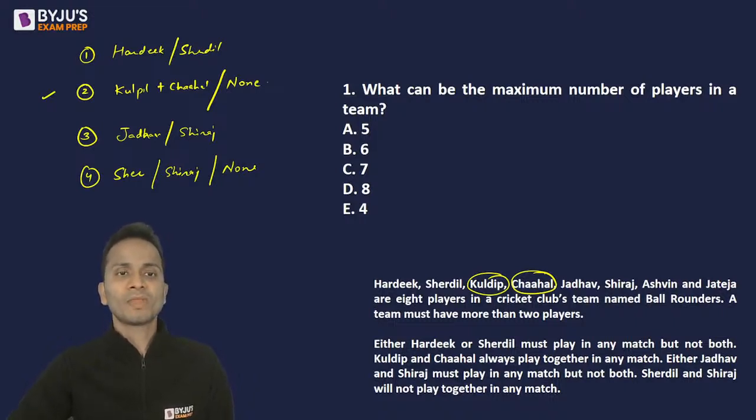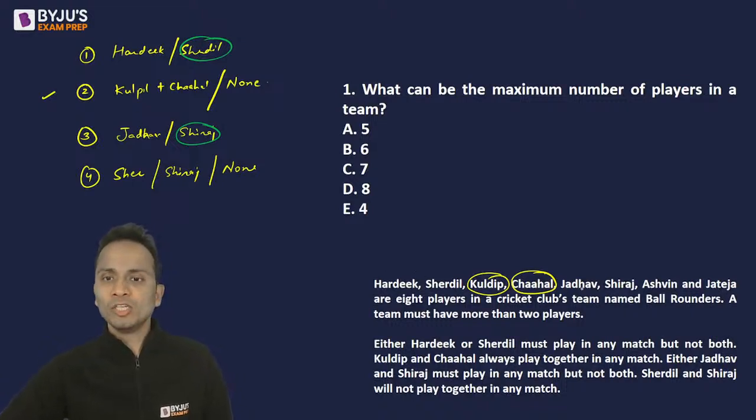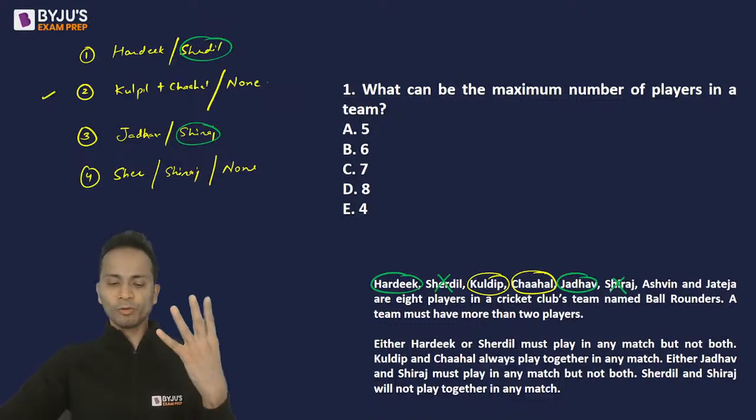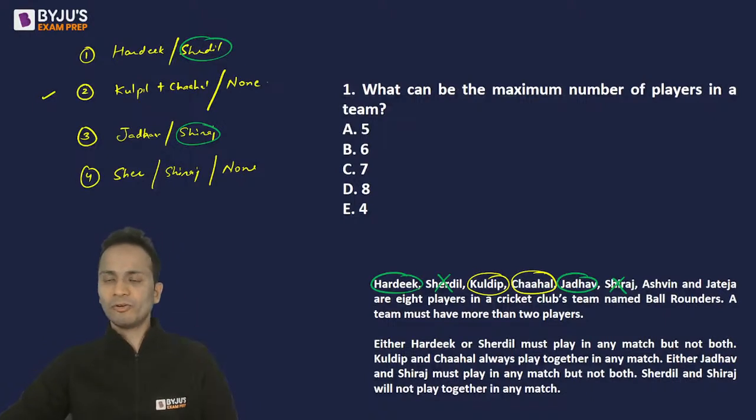That means this person and this person cannot be selected together, right? So what I'll do is I'll select Hardik, I'll select Jadhav. Now because of Hardik I cannot select Sherdil, because of Jadhav I cannot select Siraj. So already 4 are selected, right?